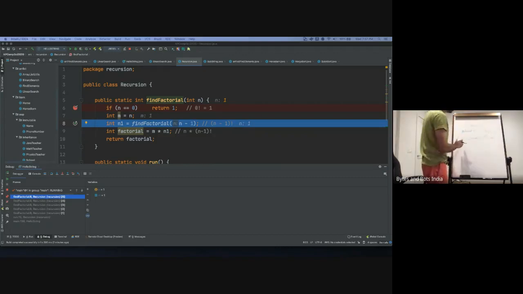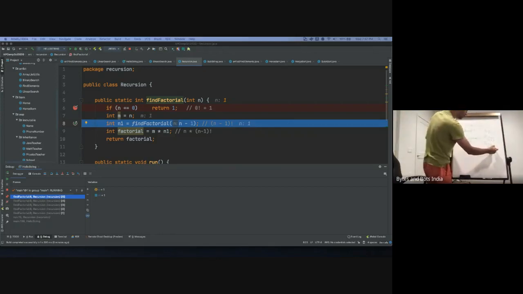Okay? So now it calls itself, and in the second level, n is 2. What is n1? We don't know. N1 is actually factorial of 2 minus 1. So it goes to the third depth and says, give me factorial of 1. When this is called, it's 2, and then we say 2 minus 1. Now it's called again, and this is 1, and we say 1 minus 1.